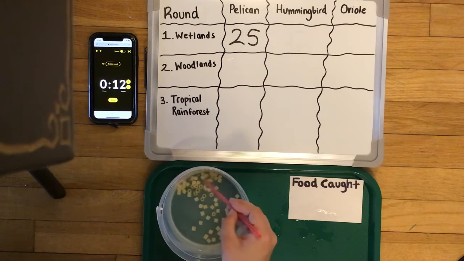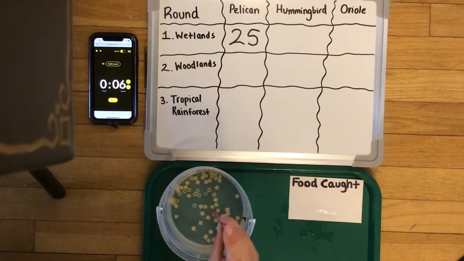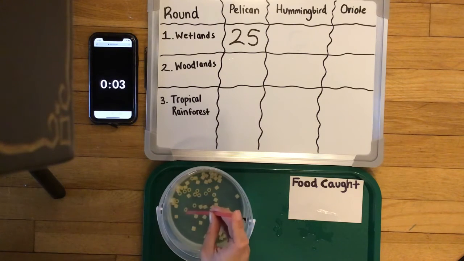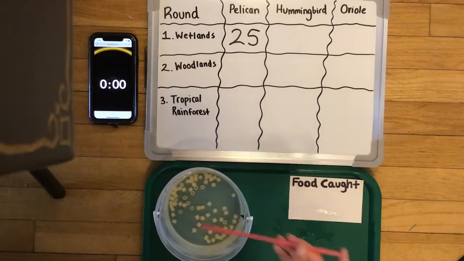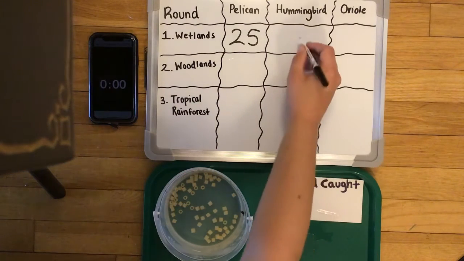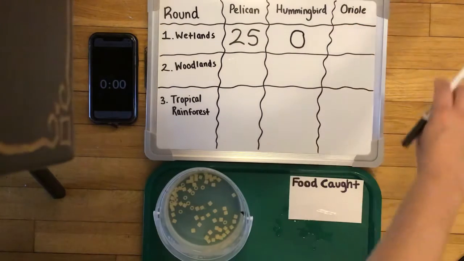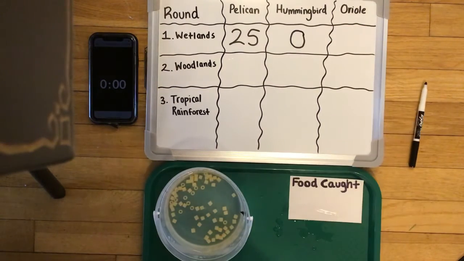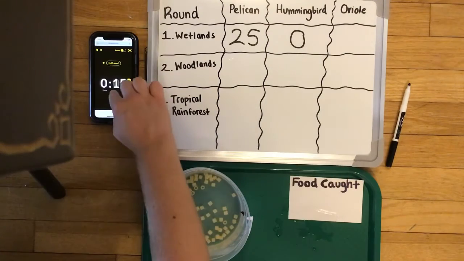Okay. My straw beak is trying to fish. Uh-oh, time is up. Now you guys can see I actually didn't catch any fish with my hummingbird beak, so let's put a big old 0 into our data table. Now it's time for the last beak. The oriole bird has a tweezer beak.